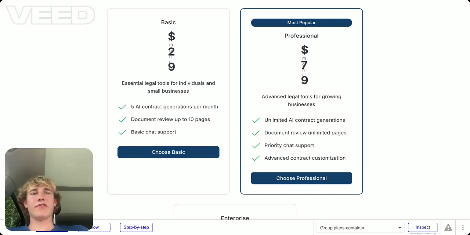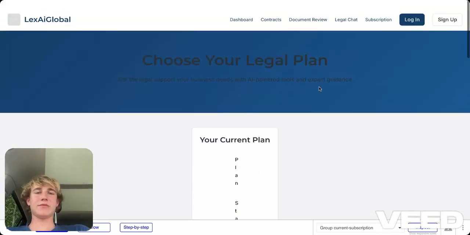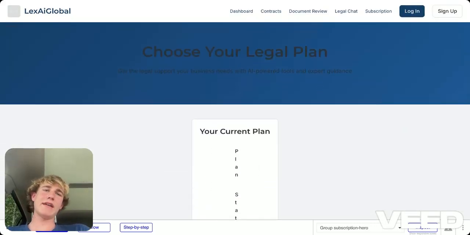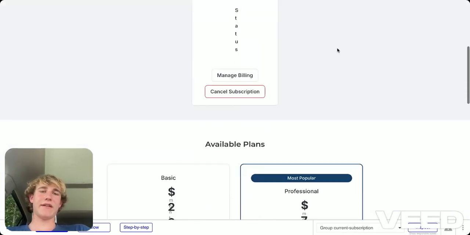So this could be for a lawyer that doesn't have a paralegal. So this would be perfect for them as they don't have a paralegal. So this will save a lot of time and money on their end just by going over and doing all of this stuff right here.